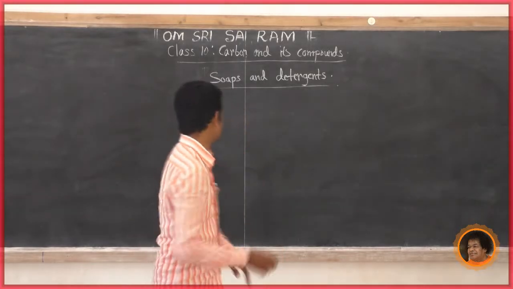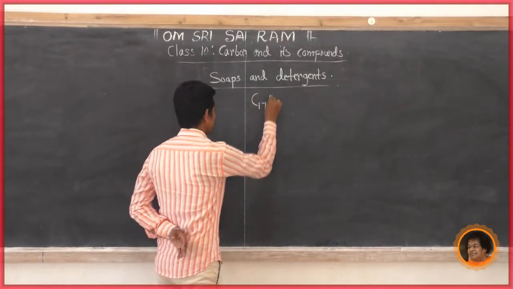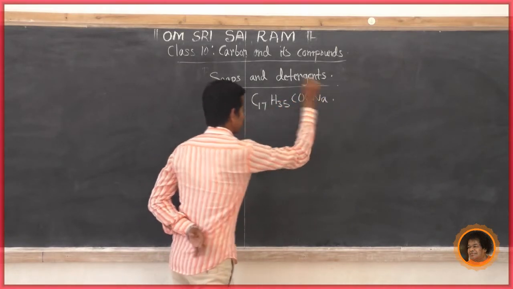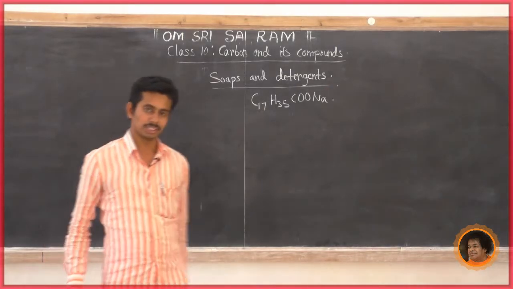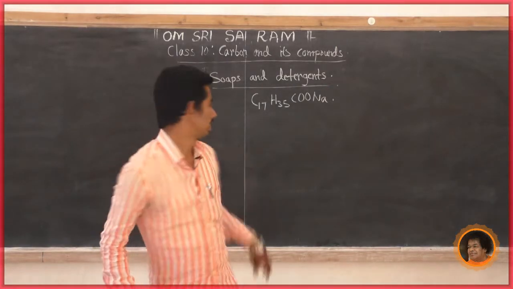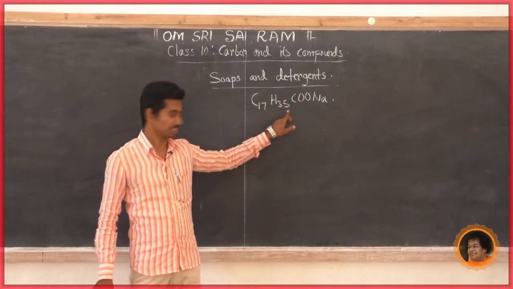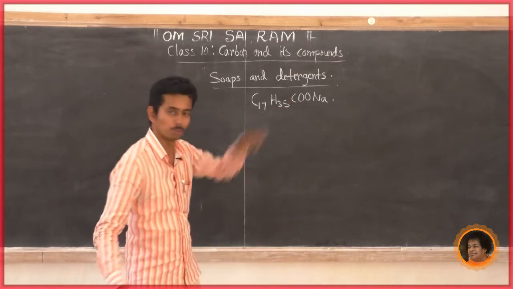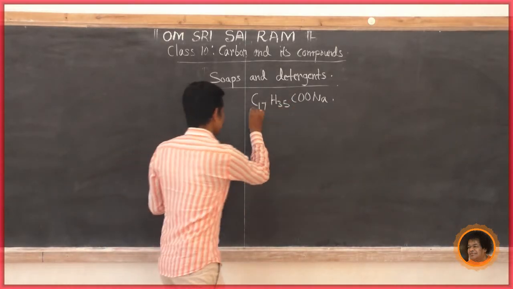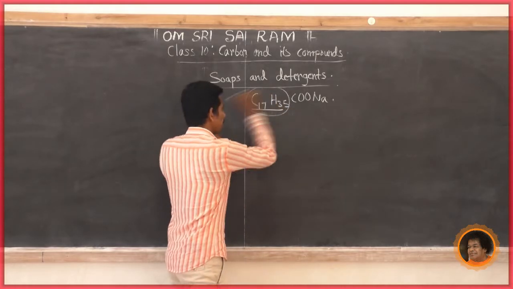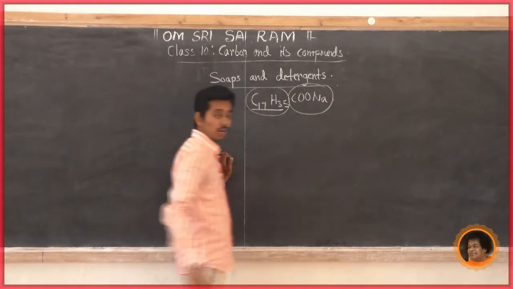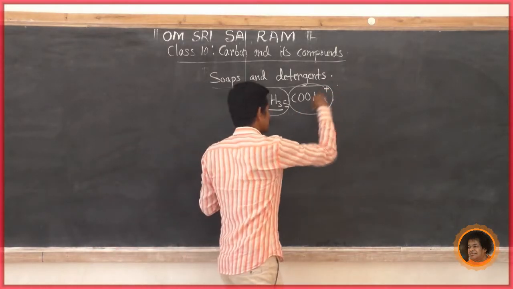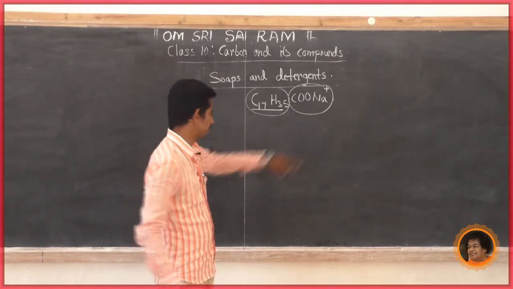Now sodium oleate, its molecular formula is C17H35COONa. This is the molecular formula of soap, sodium oleate. In this soap there are two parts: one is a carbon part and another is an ionic part. Why is it an ionic part? Because sodium means Na plus, so it is an ionic part.